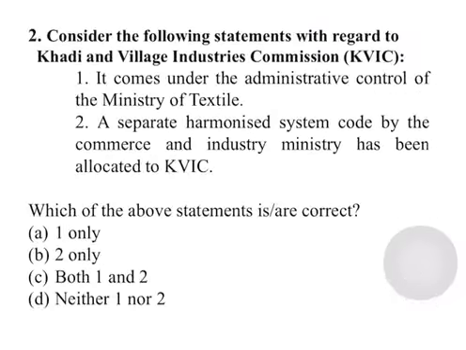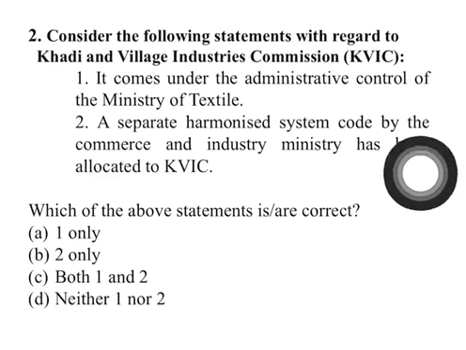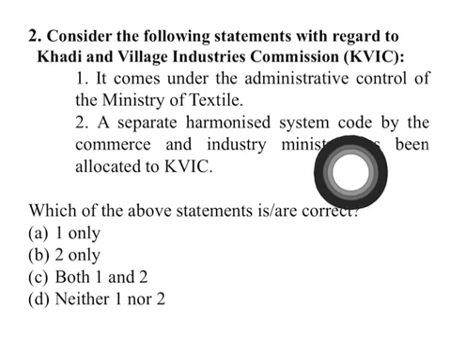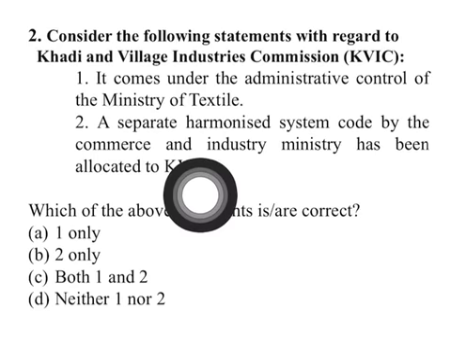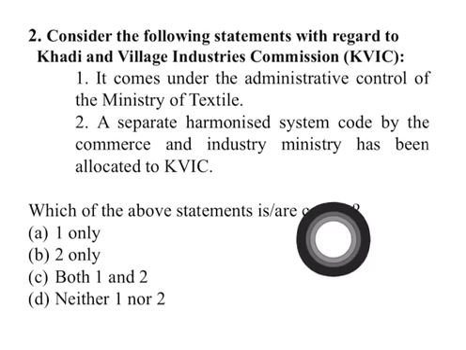This question is on Khadi and Village Industries Commission. So let us read the statement. The first statement says it comes under the administrative control of Ministry of Textile. This is very easy to answer because KVIC is within the administrative control of Ministry of Micro, Small and Medium Enterprises, MSME. So the first statement is wrong. Now the second statement, a separate harmonized system code by the Commerce and Industry Ministry has been allotted to KVIC. This is factually correct because this was in news. So statement 2 is correct. So only B will be the correct answer.